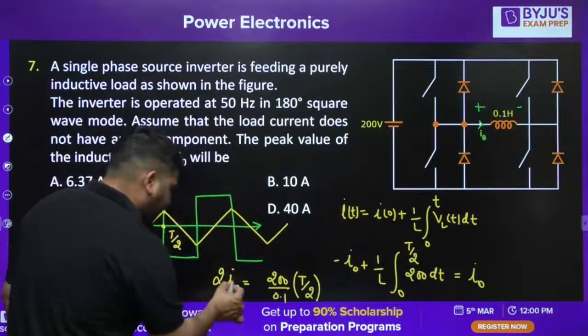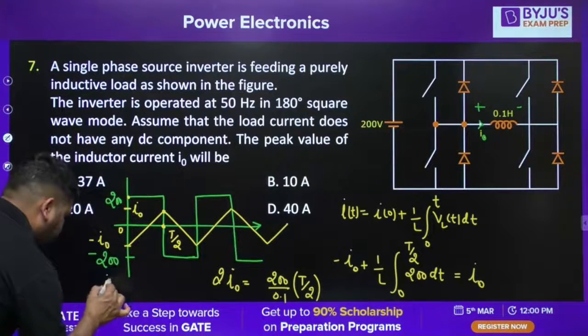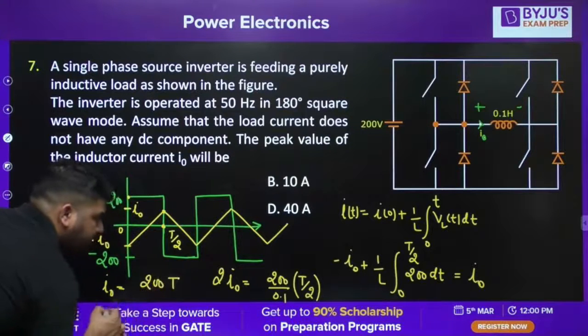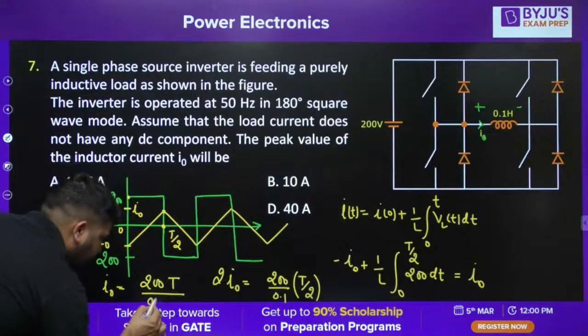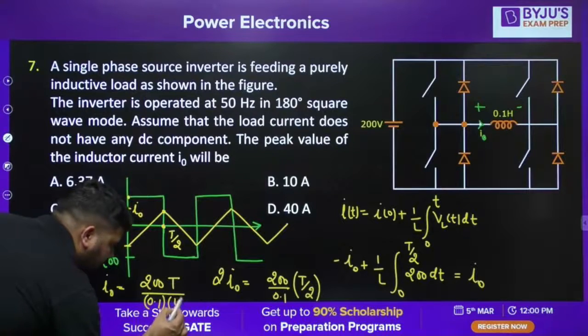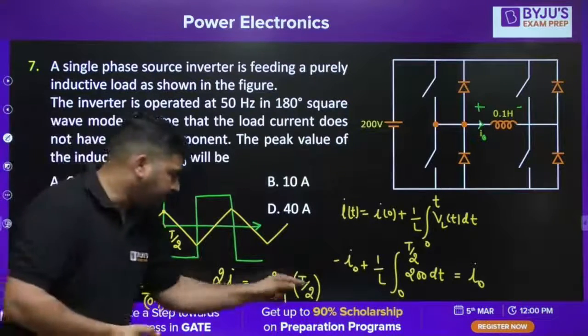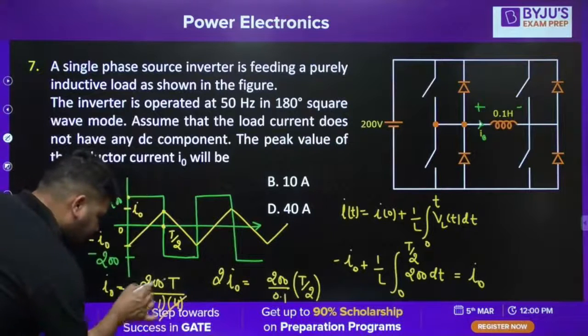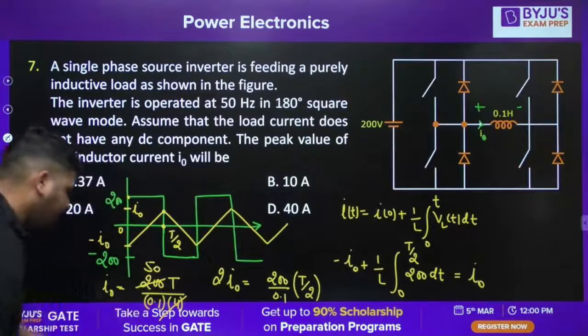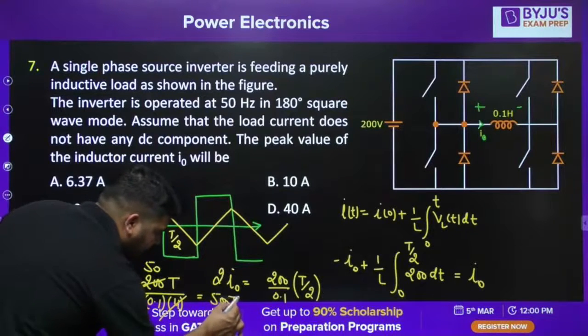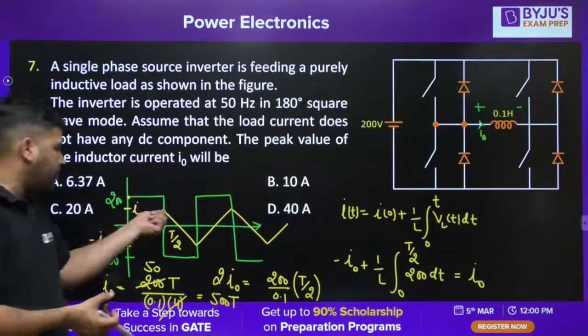Now from here you can calculate the I naught value. I naught will be equal to 200 into T divided by 0.1 into 4. Why is it 4? Because the 2 I have taken in the denominator. Now let's cancel it. It will be 50 divided by 0.1, which is 500 T. So this is my peak value of the current.